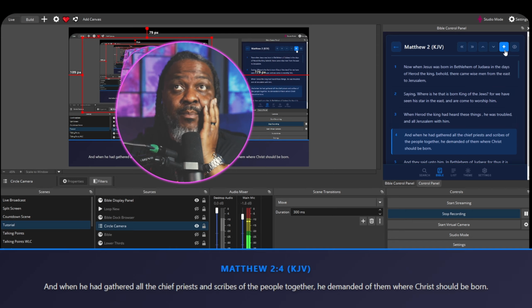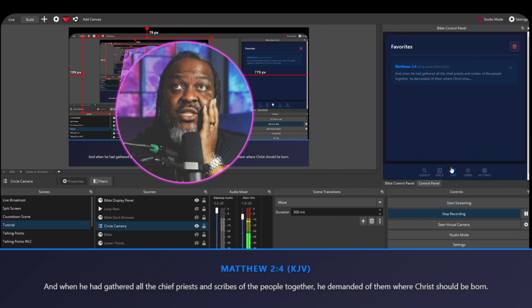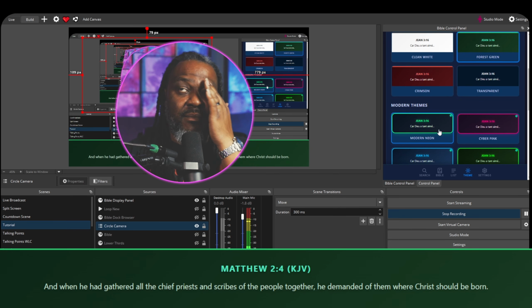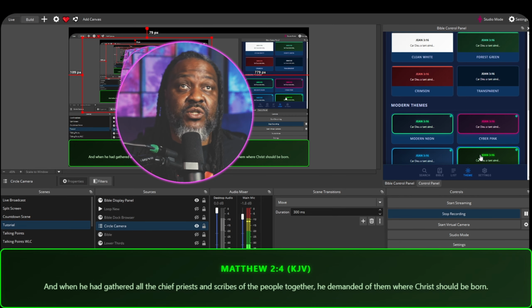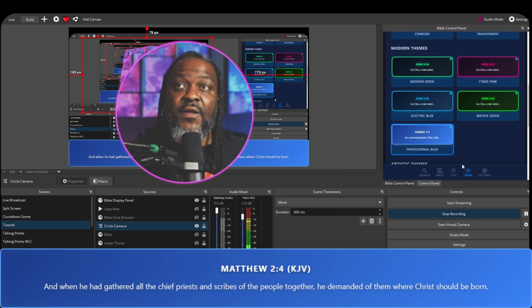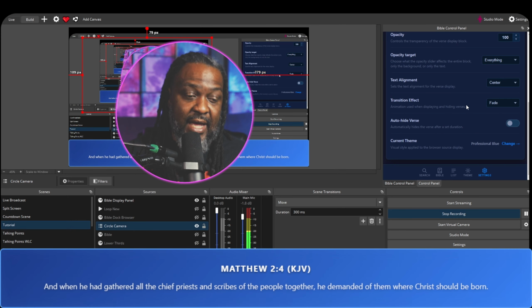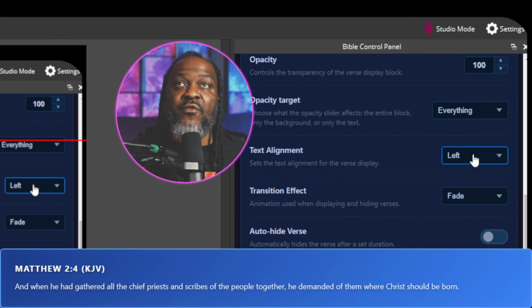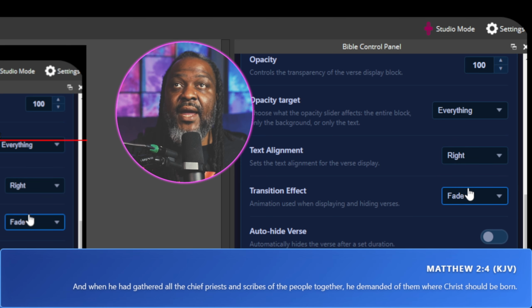If I click plus, it seems to add that to the list. So I have a list here that I can add, which is a really cool feature. If I click on theme, it looks like I can change the themes of how it looks, which is very resourceful. And in my settings, it looks like I can change text alignment. So I can change it from left to right.